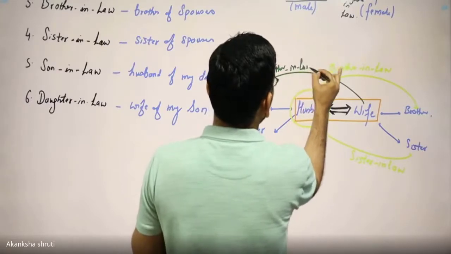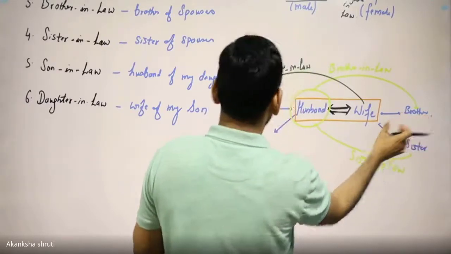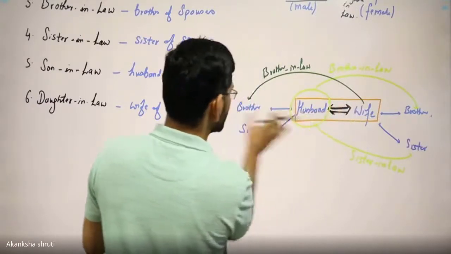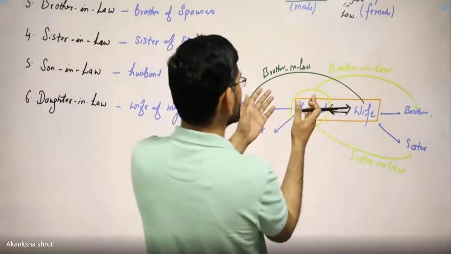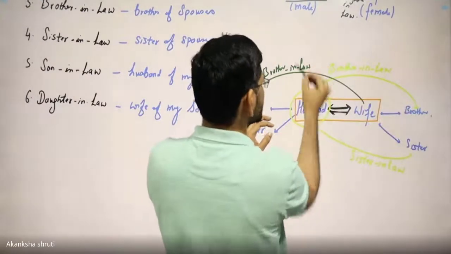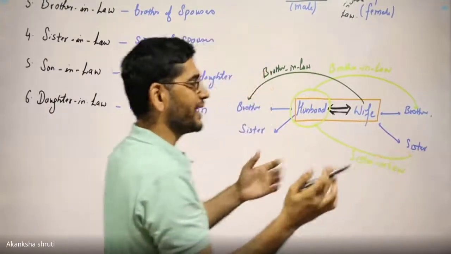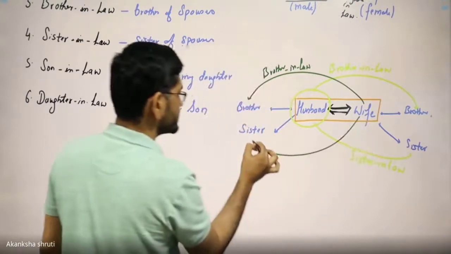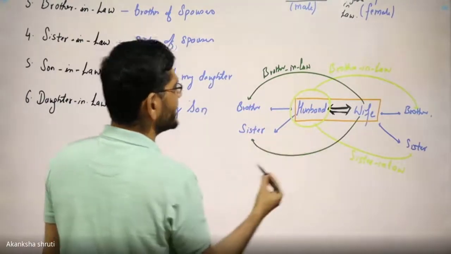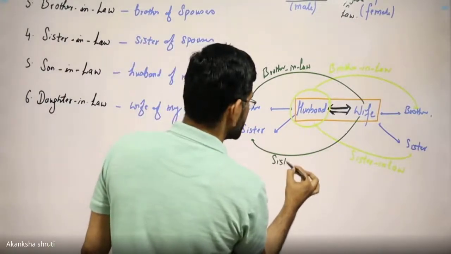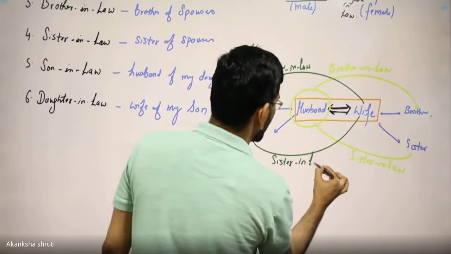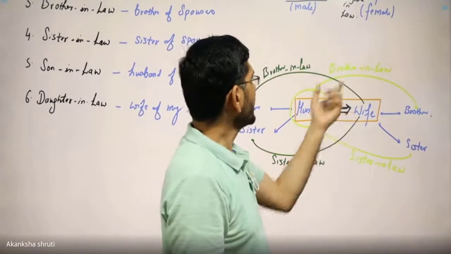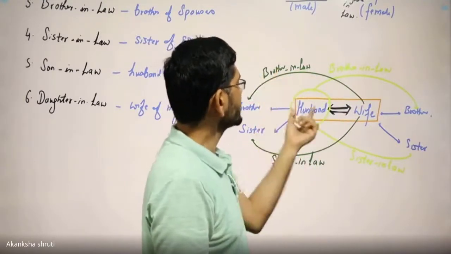Brother-in-law. Because for this wife, own brother was here, but because of this double bond formation or because of this marriage, the brother of the husband also needs to be called the brother. But to differentiate them, we are using the term in-law because of the rule of marriage. So in-law term is used. Again, this wife toward the sister of the husband, it will be called the sister-in-law. That's why the brother-in-law is nothing but the brother of a spouse.